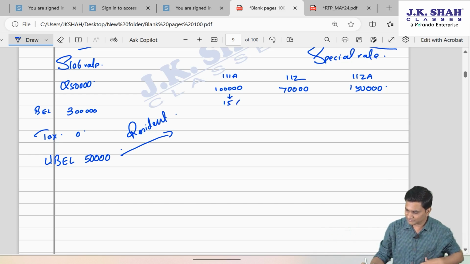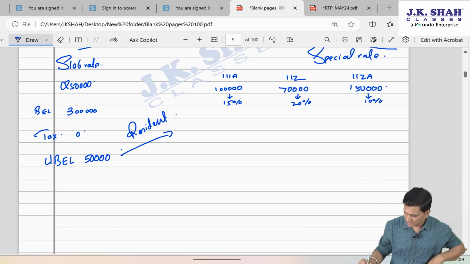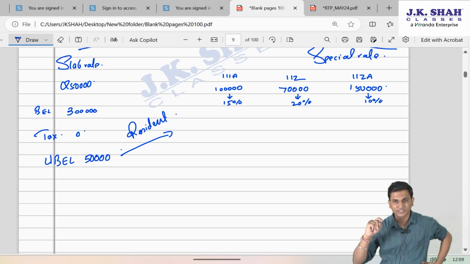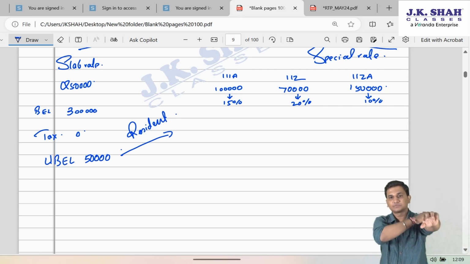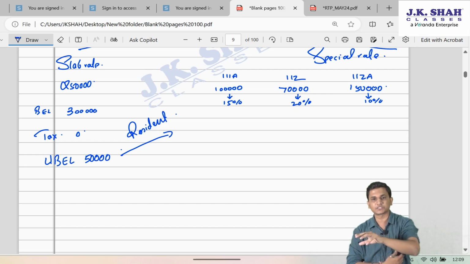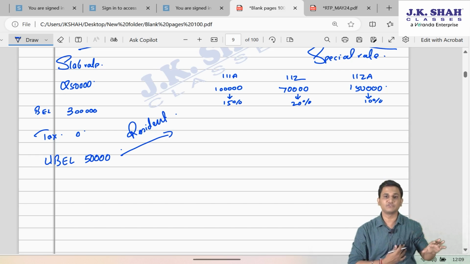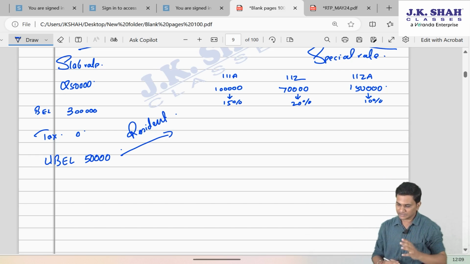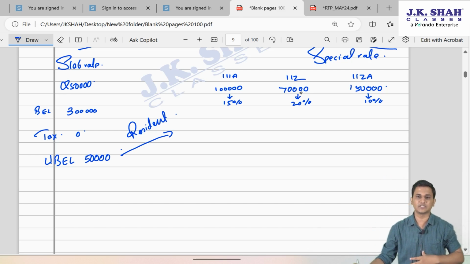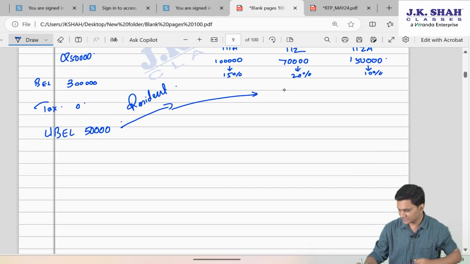So we'll see against which income we are adjusting. This one is taxable at 15%, this one is taxable at 20% and this one is taxable at 10%, but only in excess of 1 lakh. So friends, when I said there are multiple options, those options are coming into picture because of the different rates of special rate income. So we should adjust that 50,000 wherever it will be most beneficial to us. Let us adjust it against this 20% income because that is going to get taxed at a higher rate.